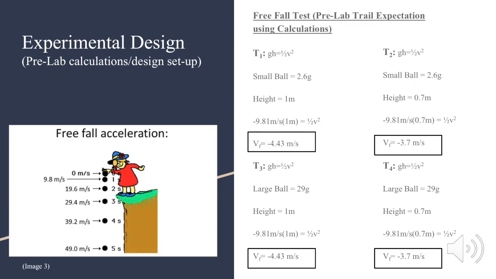For example, there was no difference in the final velocity between the 2.6 gram ball dropped in trial 1 at 1 meter and the 29 gram ball dropped in trial 3 at the same height. However, there was a difference between final velocities when comparing the same mass balls, but at different heights, comparing trials 1 and 2. This leaves gravity times height equal to 1/2 velocity squared, where velocity is a particular realm of the model in verifying the kinetic equation.